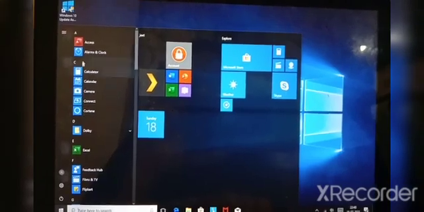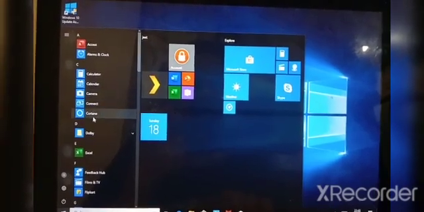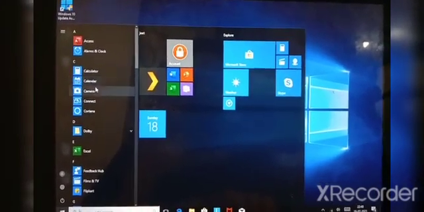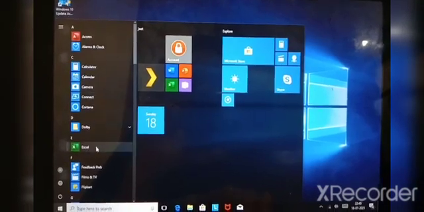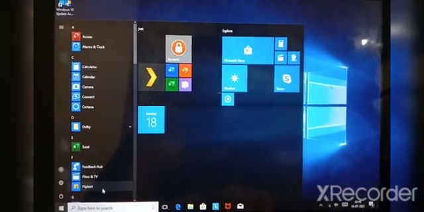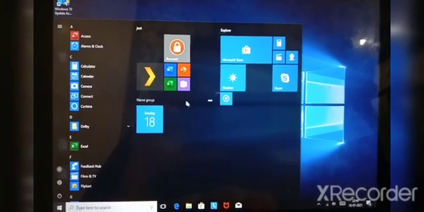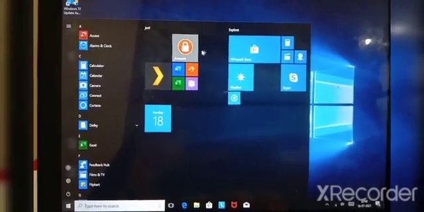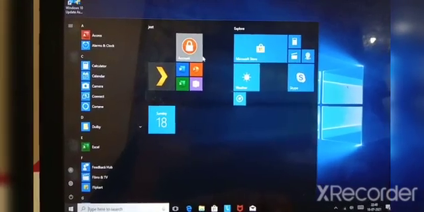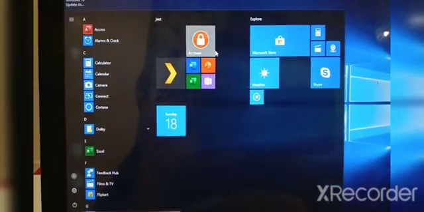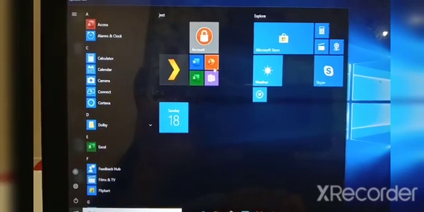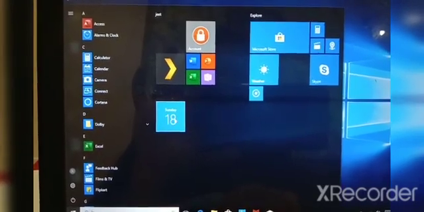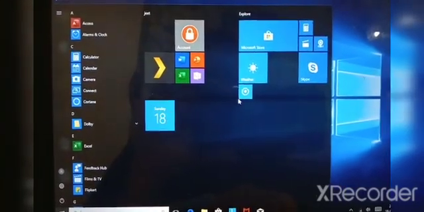On this side you can see all the different apps. You can see camera, calculator. These are the apps which are there. And on the right hand side these are different tiles. You can see the different rectangles. You can see this is Word, Excel, PowerPoint. This is the date and time, calendar.